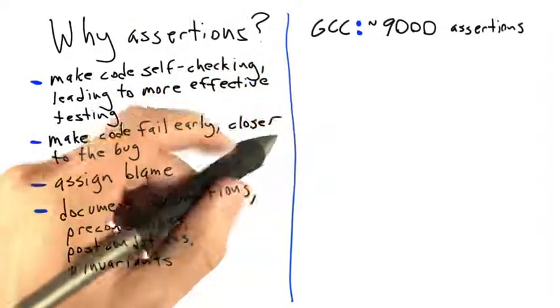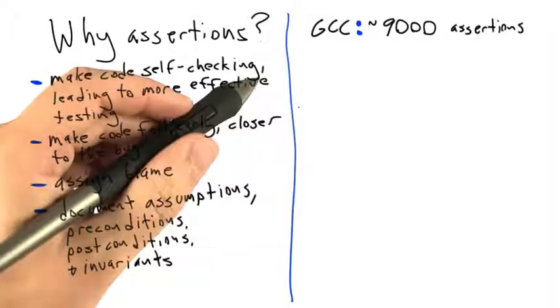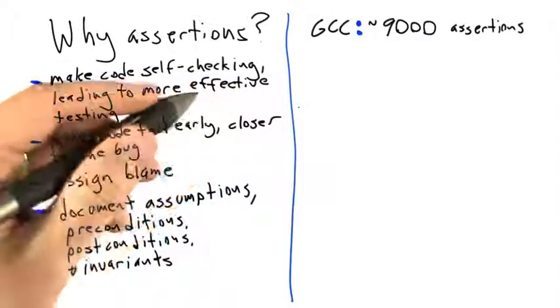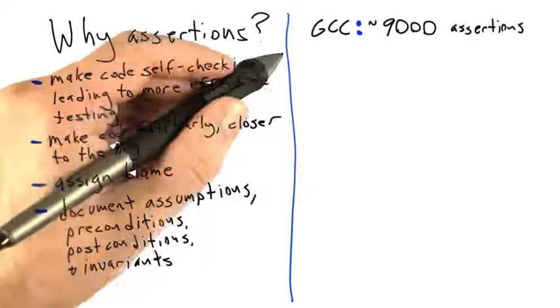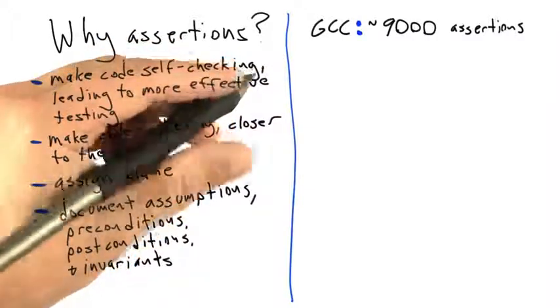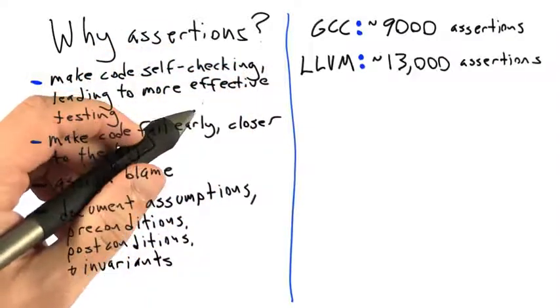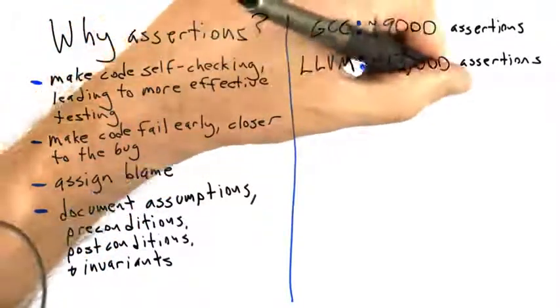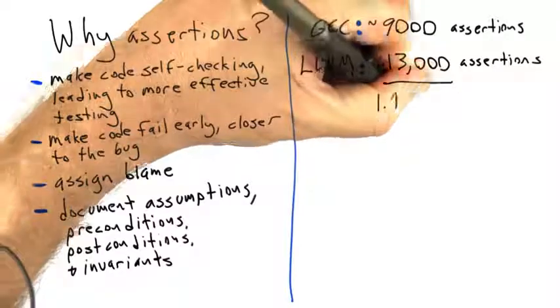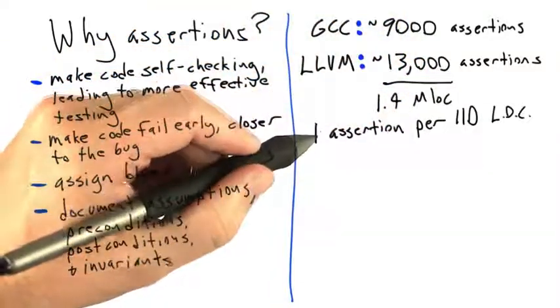It contains not only the sort of well-known C compiler and C++ compiler, but also a Java compiler and Ada compiler and a number of other tools. And the GCC source code base contains more than 9,000 assertions. Now the LLVM compiler suite contains about 13,000 assertions, and that's over about 1.4 million lines of code, for a total of about one assertion per 110 lines of code.